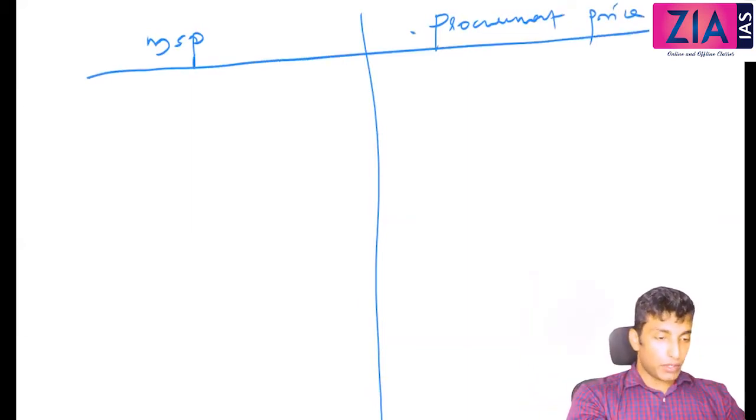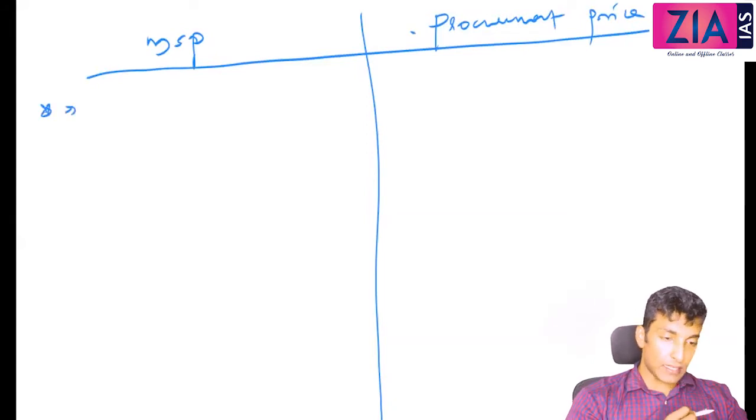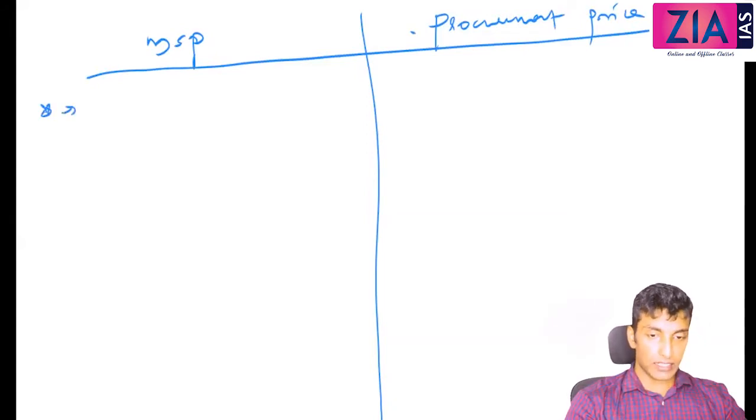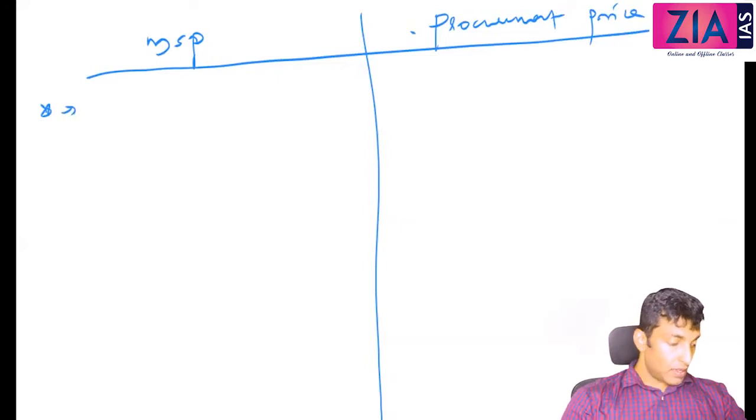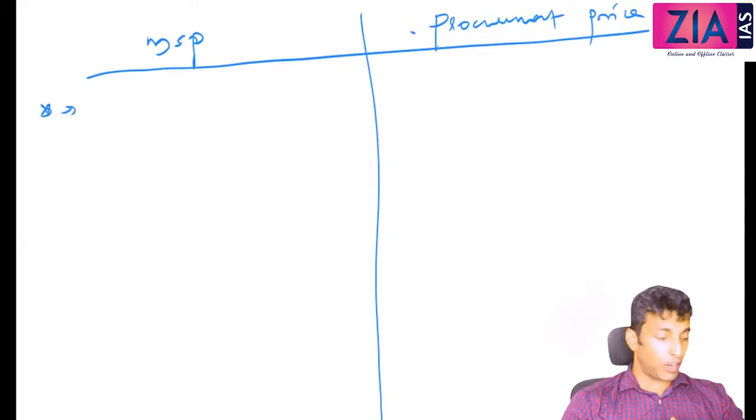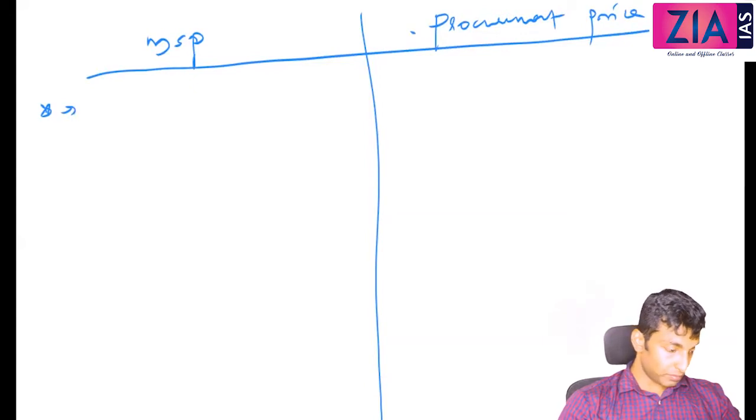Now under MSP, you just write one line. It is the price at which government guarantees to purchase unlimited quantity of an agricultural commodity.